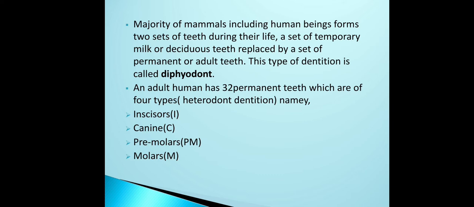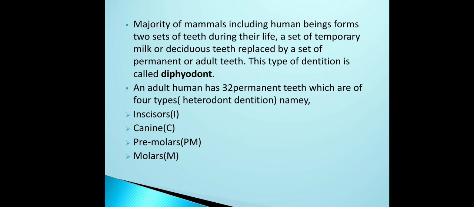Why are they called thecodont? Because the teeth are embedded in the socket of the jawbone. They are diphyodont because two sets of teeth are observed during the lifespan of humans.